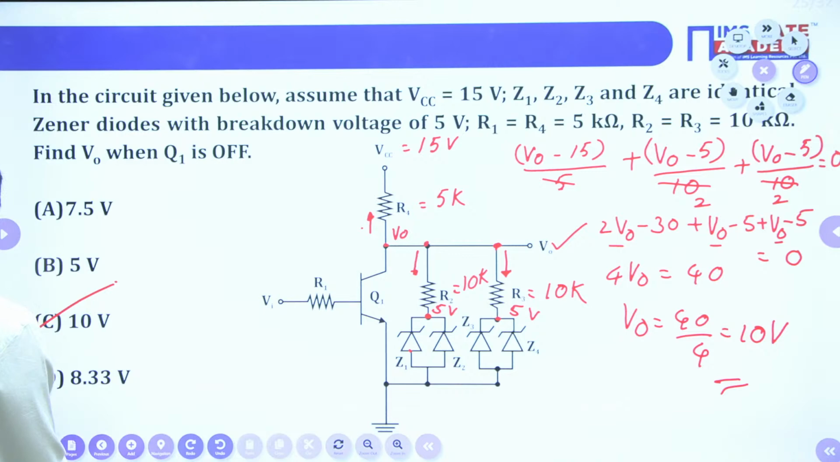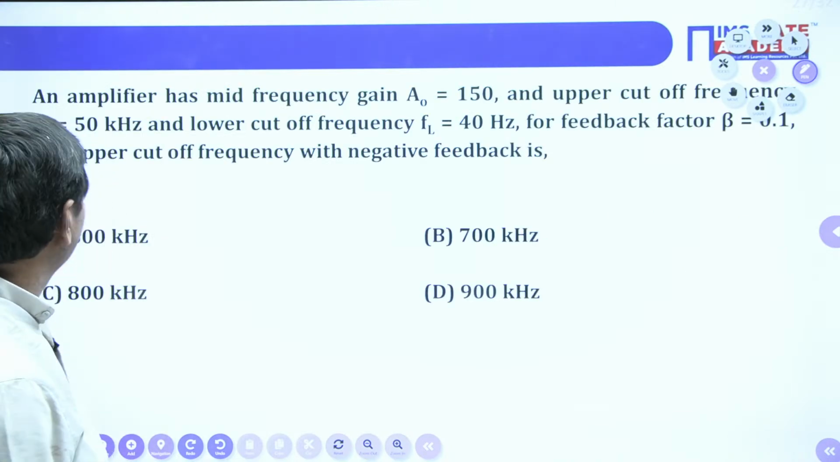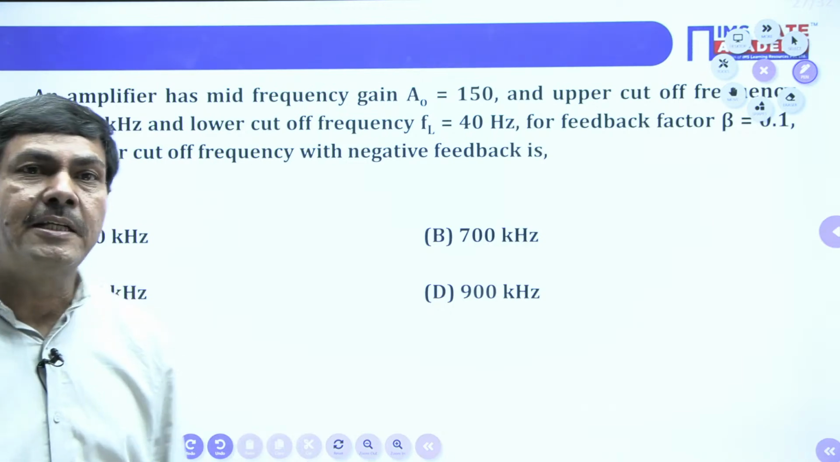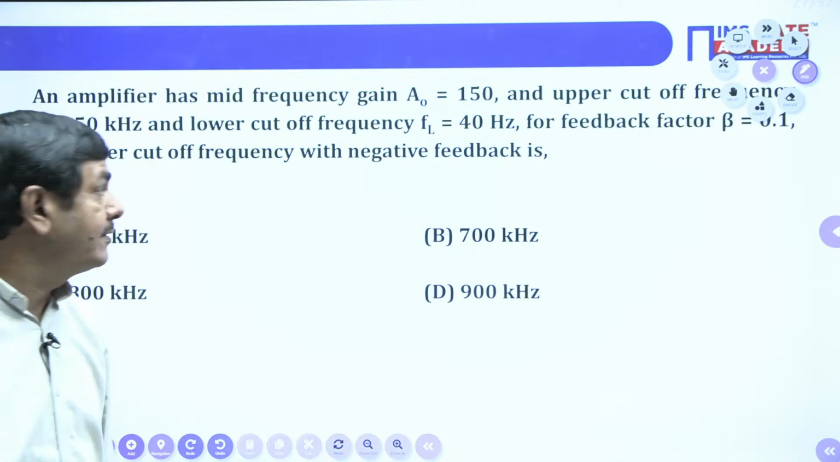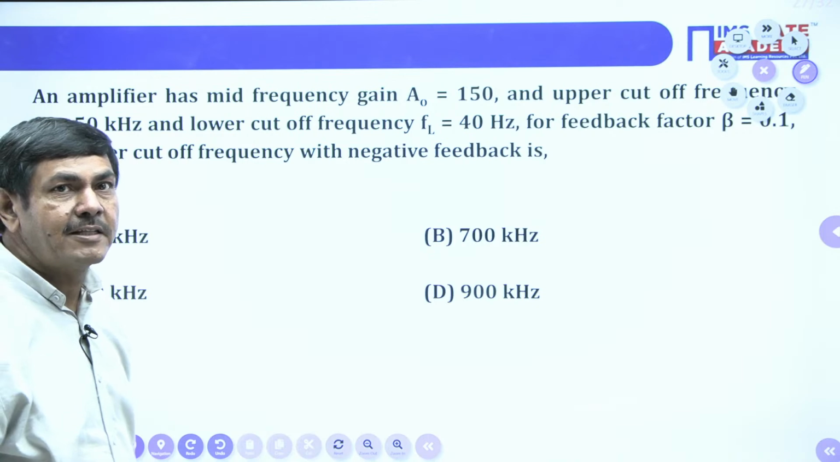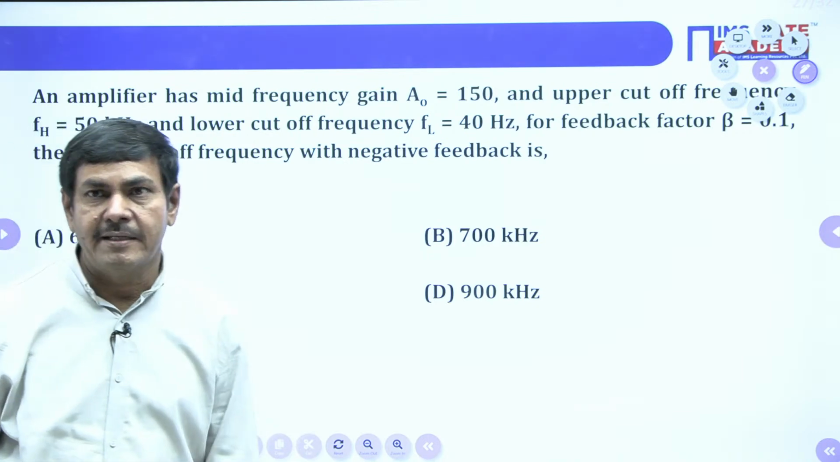Next. Yes, this is one more question. I will give it initially in your hand. You make an effort to get the answer. Initial work is yours. Please try this question. Initially you try. If you don't get it, I will do it.